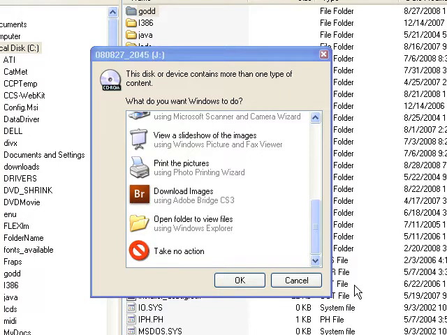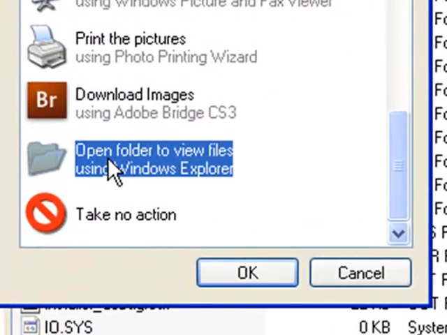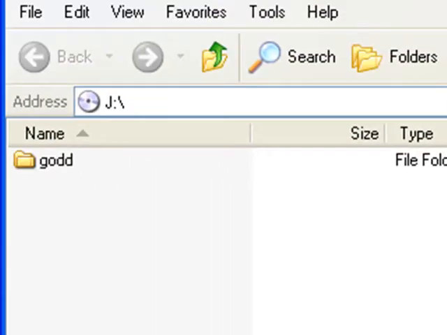pop-up that looks very much like this. Down near the bottom there'll be an option which says Open Folder to view files. Select that option with the left mouse button and then click OK. Windows will then open the Explorer with your CD selected.